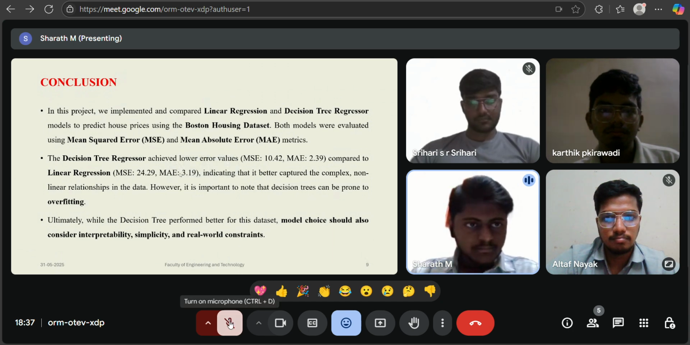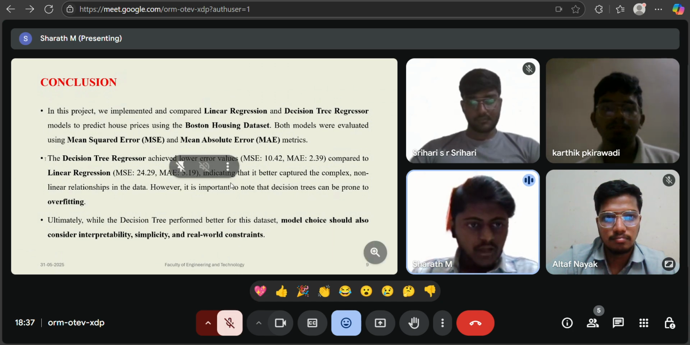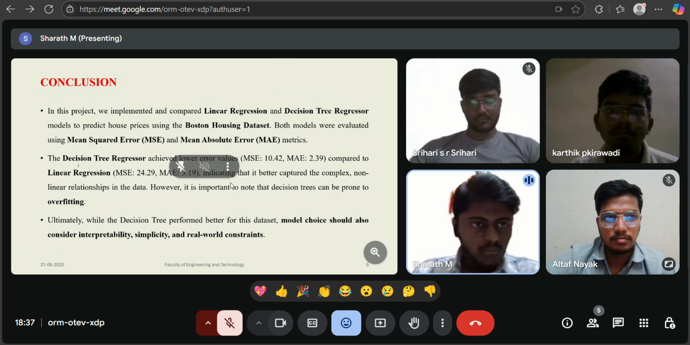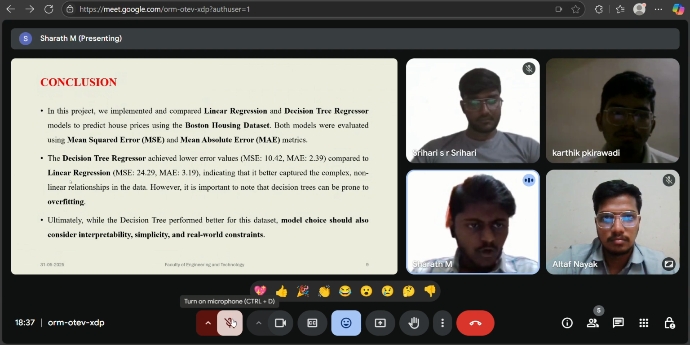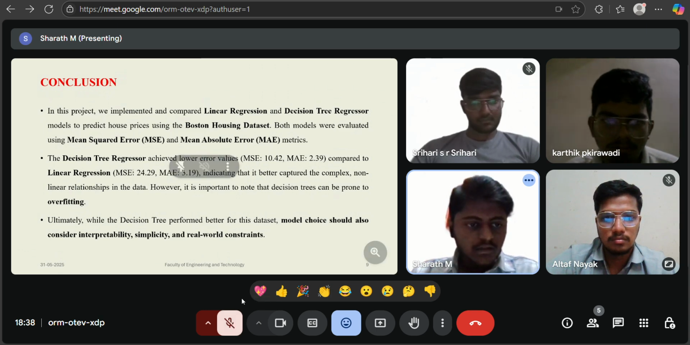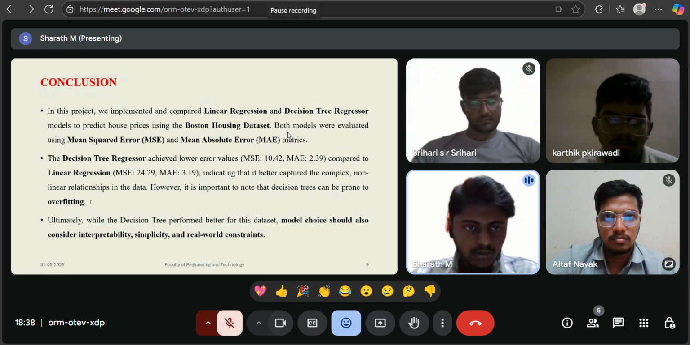And here we can give the input, that is crime per capita rate and the proportion of residential land zoned, and these are the values we have given. The output is shown by the linear regression prediction, that is $29,133. This is the linear prediction, and the decision tree prediction is $33,400, which is given by that implementation.